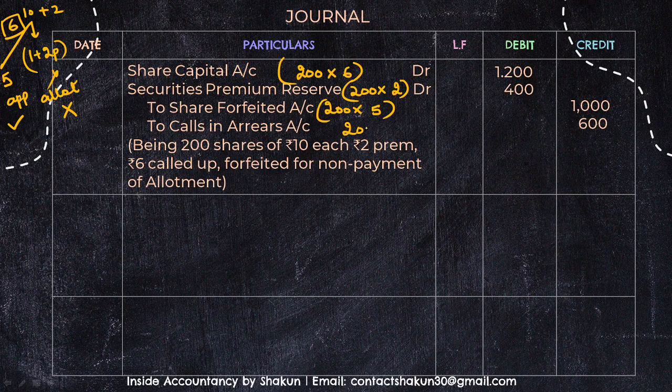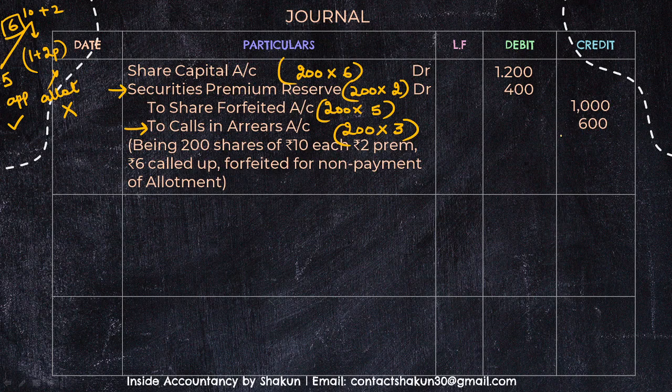Calls in arrears. 200 have not paid the allotment. I told you, you don't have to ignore the premium, right? Because the premium is unpaid, it is not to be ignored. We have debited it also and we will be including it in the calls in arrears also. So calls in arrears are total at the rate of rupees 3 because he has not paid 2 rupees premium, he has not paid the allotment. Total 3 rupees is unpaid, so that is 600.